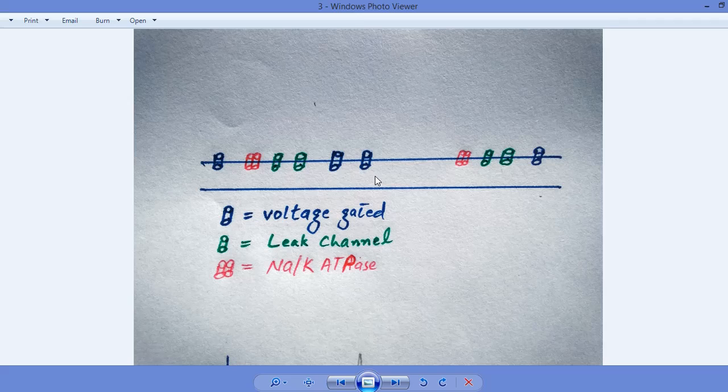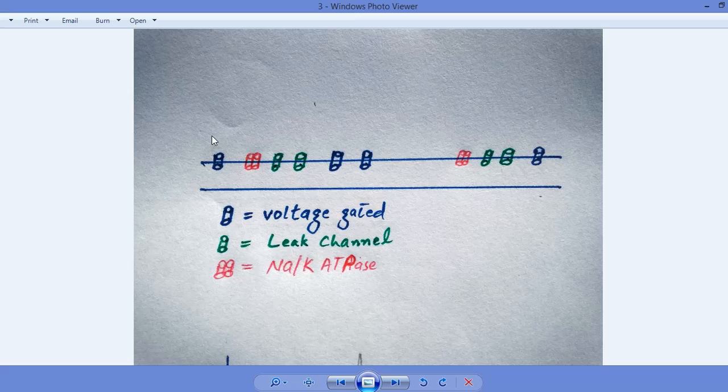When the voltage gated potassium channel opens, what is its function? It will leak out potassium from the internal environment to the external environment.